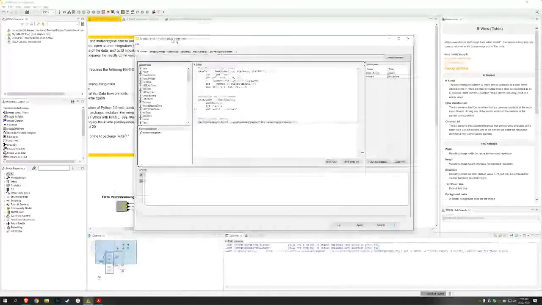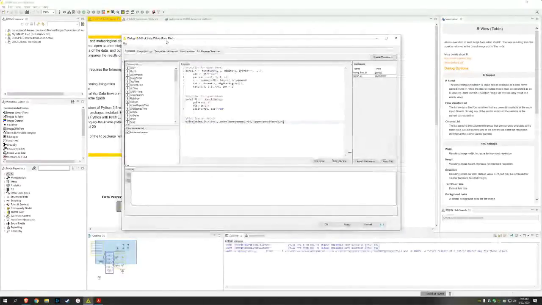I will say that the code here is not that interesting. It's really just a few lines of R that are generating this plot. And I just wanted to show you that.